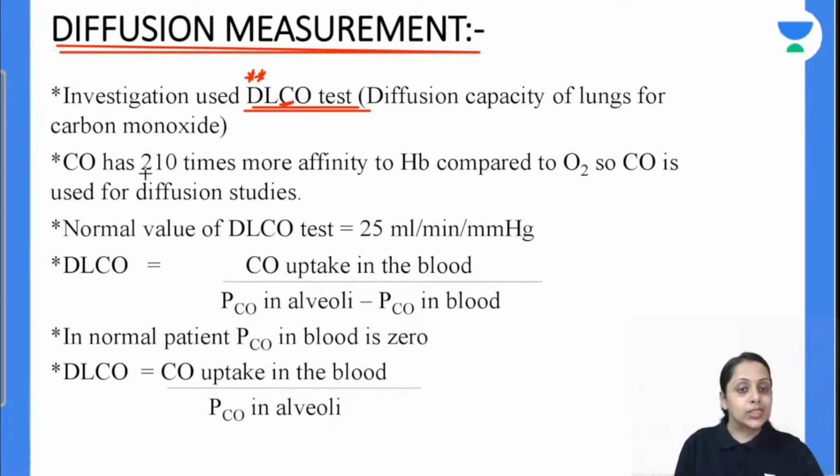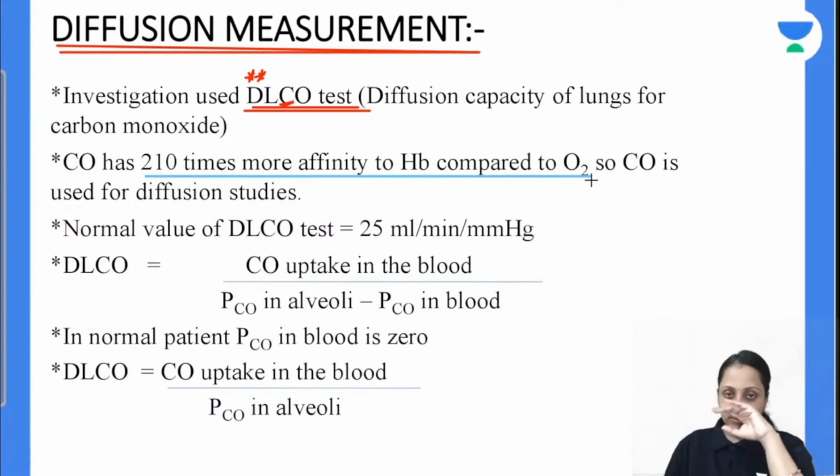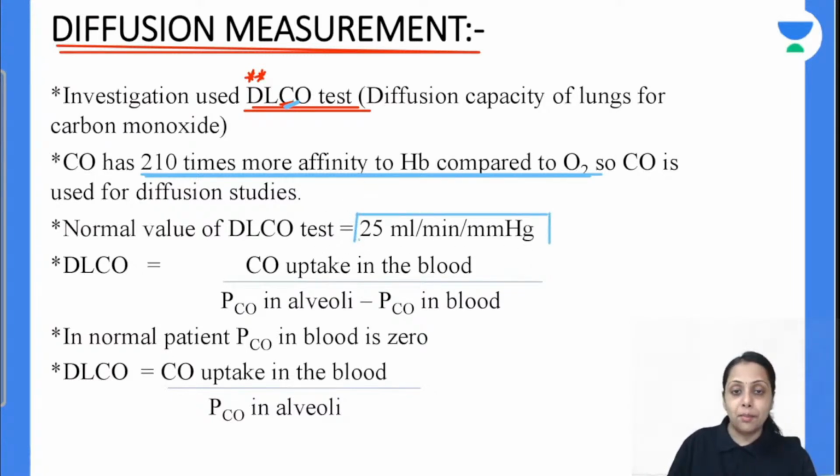Because carbon monoxide has 210 times more affinity to hemoglobin as compared to oxygen. ठीक है, कार्बन मोनोऑक्साइड की एफिनिटी to the hemoglobin is 210 times more as compared to oxygen. That's why we are using this carbon monoxide to measure the diffusion capacity. Normal diffusion capacity of carbon monoxide is 25 ml per minute per mm of Hg. So how we measure this one? We measure this one by this formula.